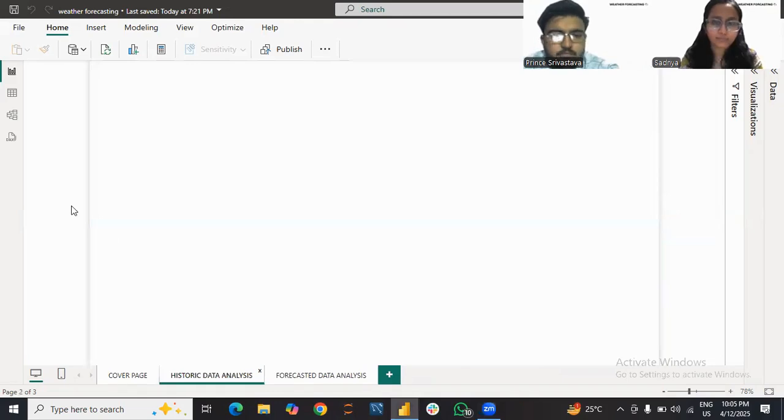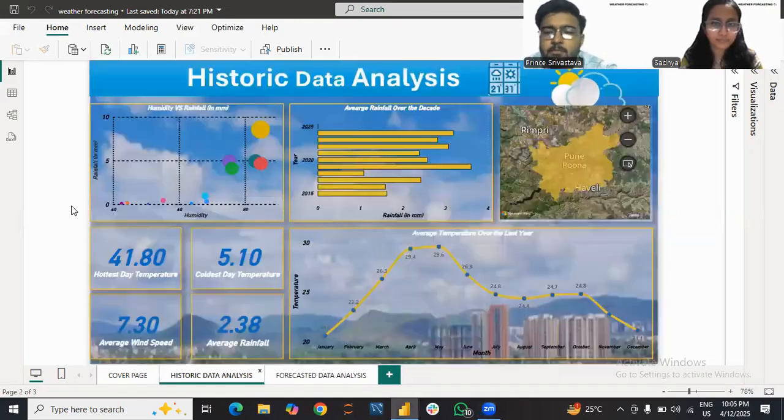Now moving forward, the first dashboard gives us a quick overview of Pune's historical data. On the top left, we have a humidity versus rainfall chart.